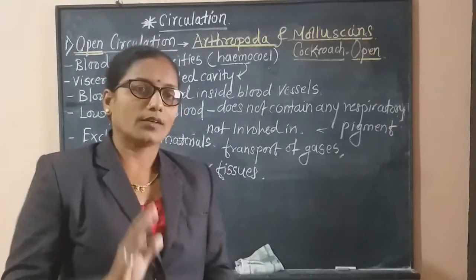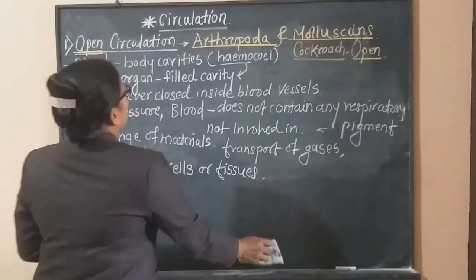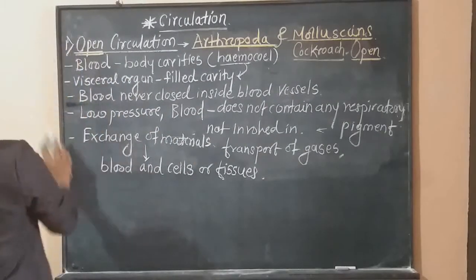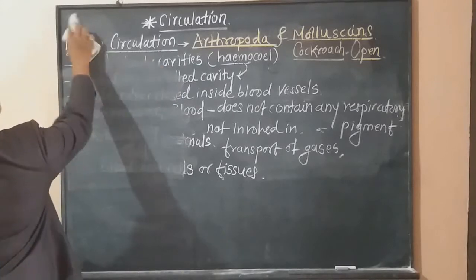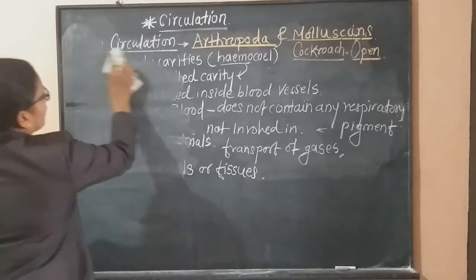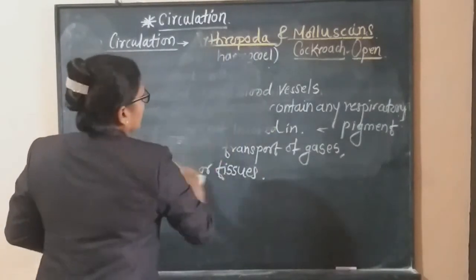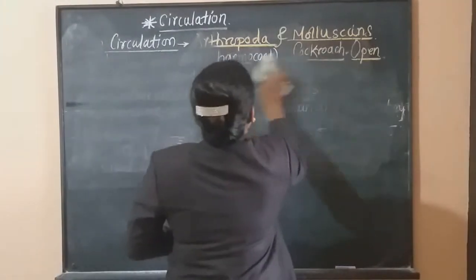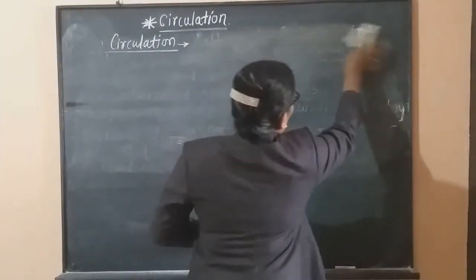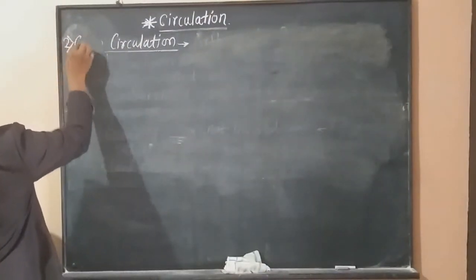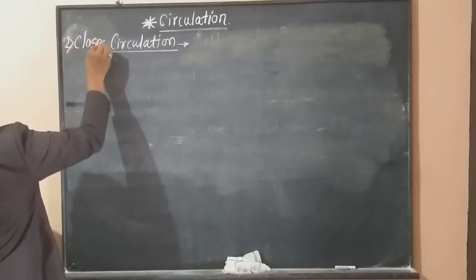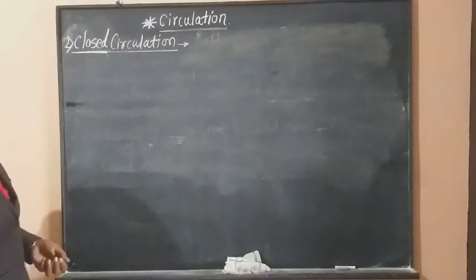Now, on the contrary, the second type is called closed circulation. See, the second type, that is closed circulation.